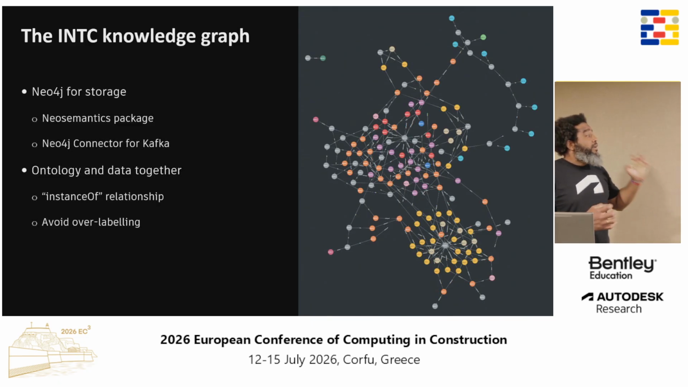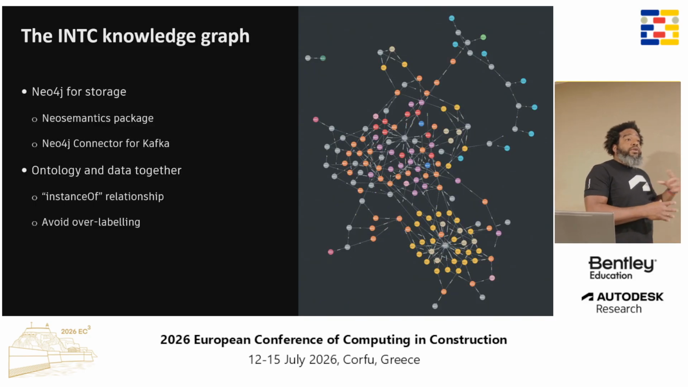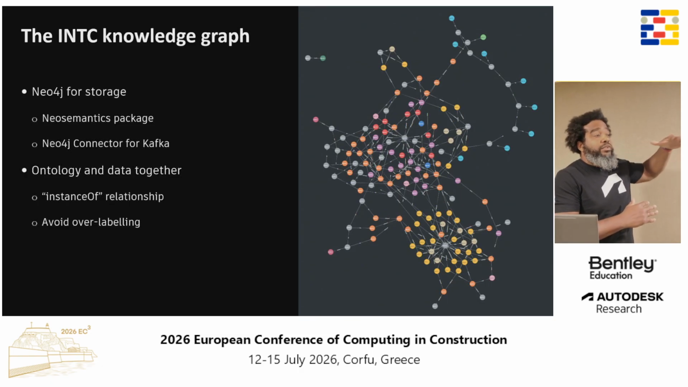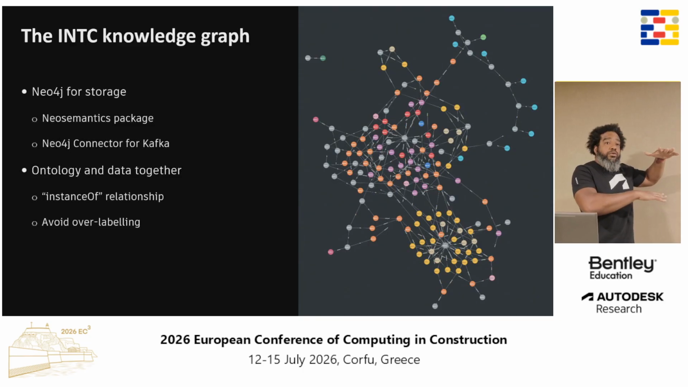How do we handle this? Basically, we leverage the Neosemantics package from Neo4j. We're able to import the ontology, as you can see here, into the graph. Then, instead of labeling the nodes in our graph, we connect all the instance data as instance-of relationships in the graph. So we have the T-box, or terminology, and the A-box, or assertion box, the instance data, in the same place, and all of them are connected.